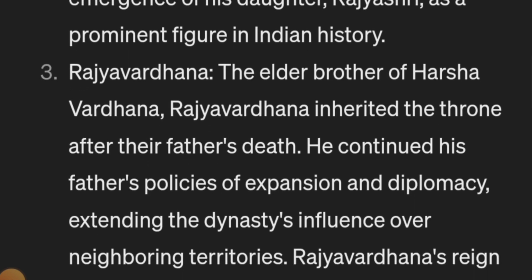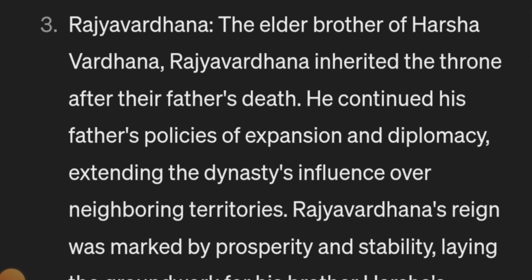After that he sent both his sons, Rajyavardhana and Harshavardhana, to fight the Huns in the Punjab region, the northwestern region. But after Prabhakarvardhana became ill, his sons had to return from the northwestern territories to uphold the empire.